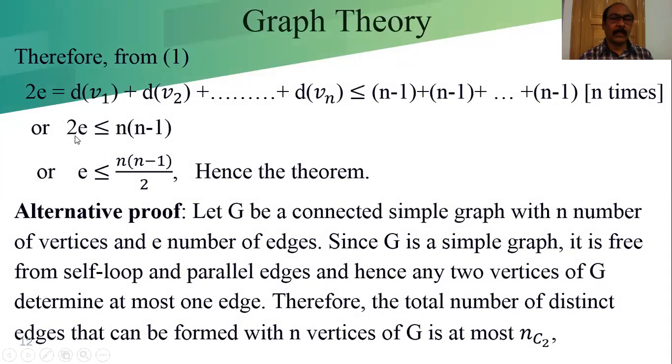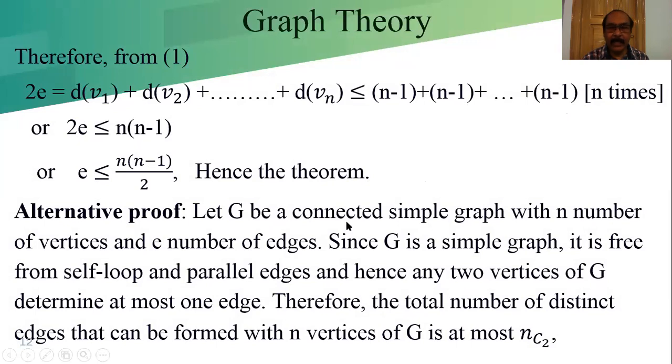Changing the side, we get 2e equal to d(v1) plus d(v2) plus up to d(vn) less than or equal to n minus 1 plus n minus 1 and so on. How many times? n times. So n into n minus 1. From that we get 2e less than or equal to n into n minus 1, or e less than or equal to n into n minus 1 by 2. Hence the theorem is proved. That is the alternate proof.